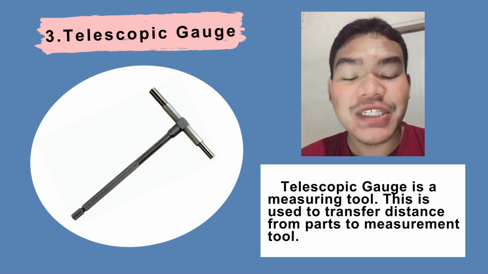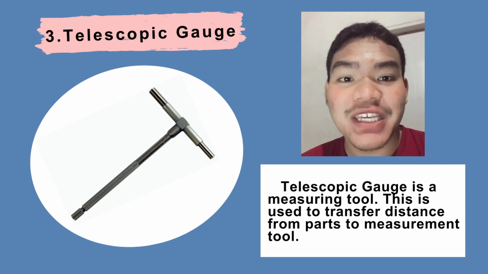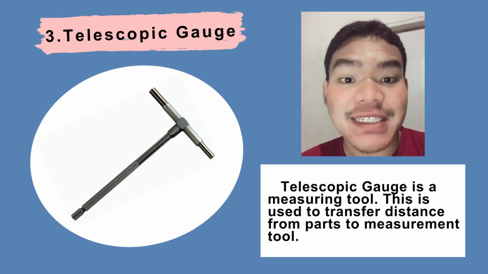3. Telescopic gauge. Telescopic gauge is a measuring tool. It's used to transfer distance from parts to measurement tool.